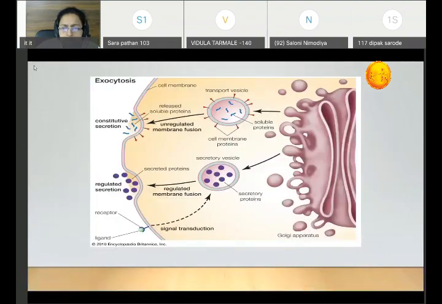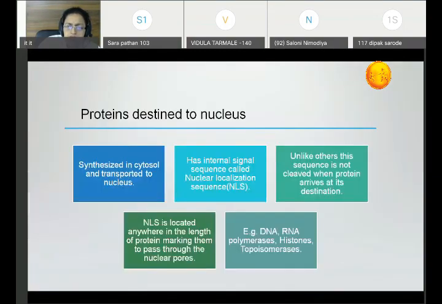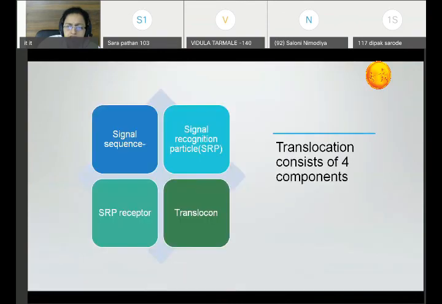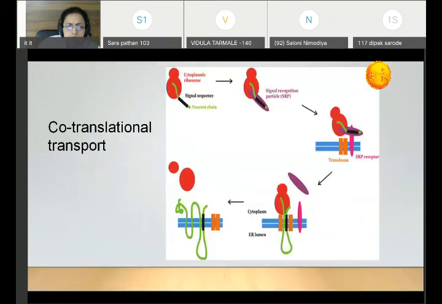So these are the transport vesicles coming out of the Golgi apparatus with the proteins inside, and these proteins will be going to their destinations. In this way, this co-translational process of protein targeting goes on.